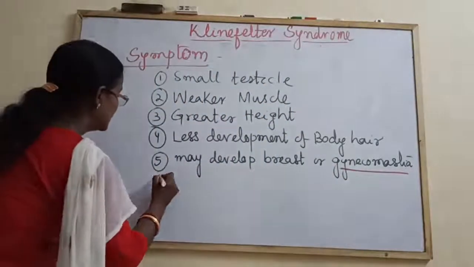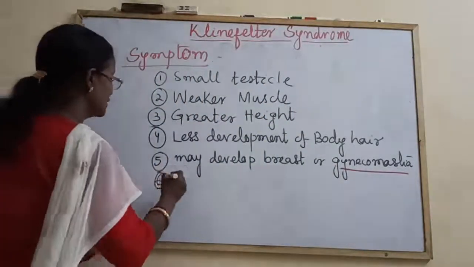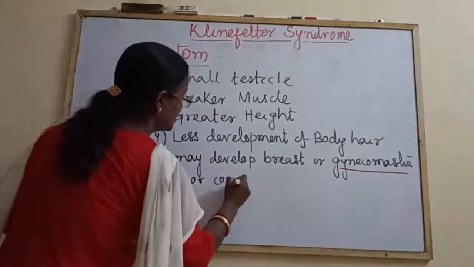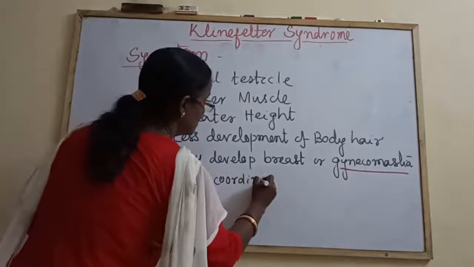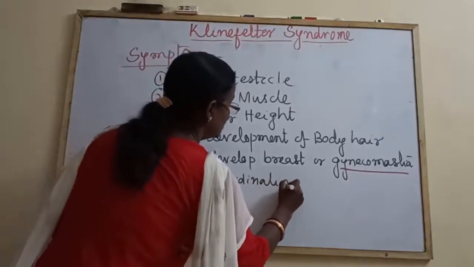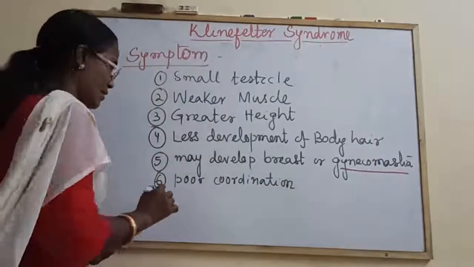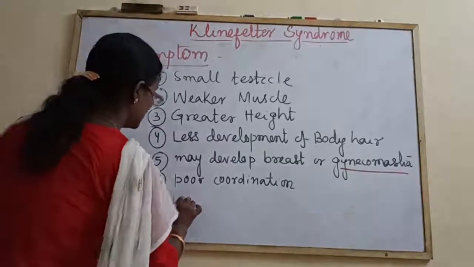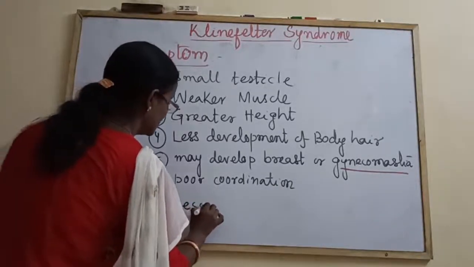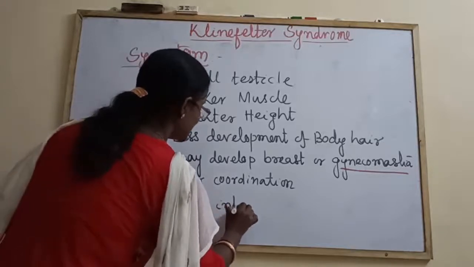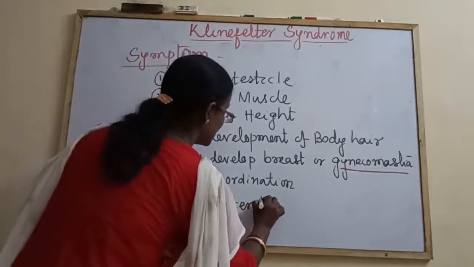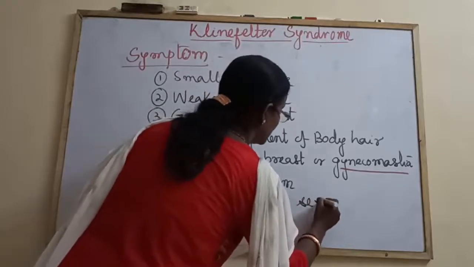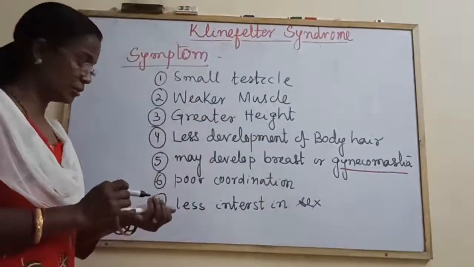Next one, poor coordination. And less interest in sex. So come to the symptoms.